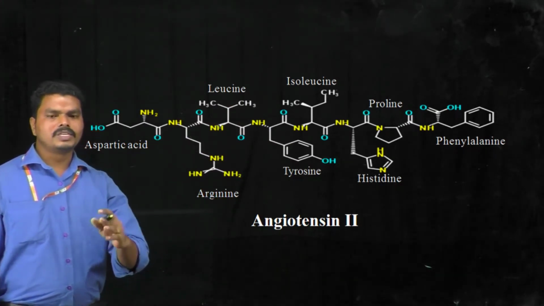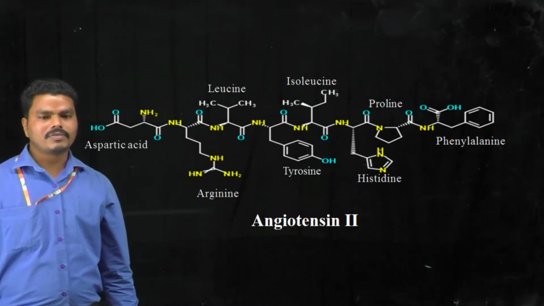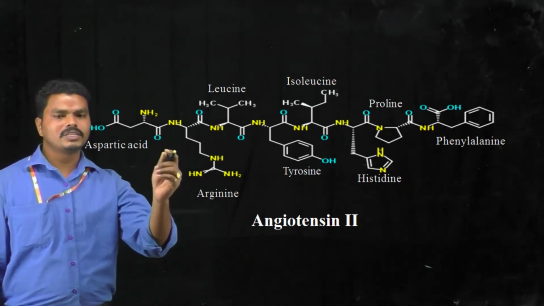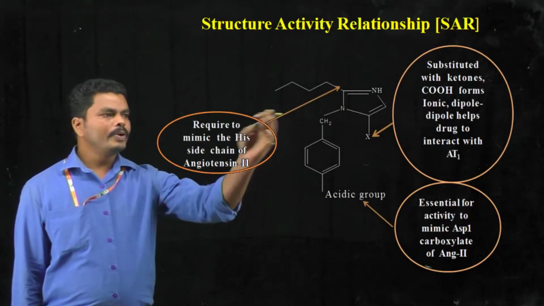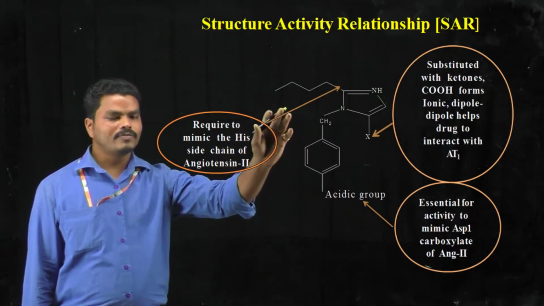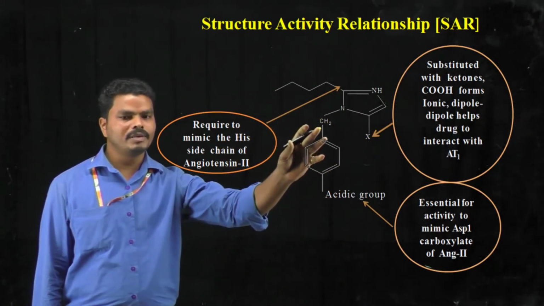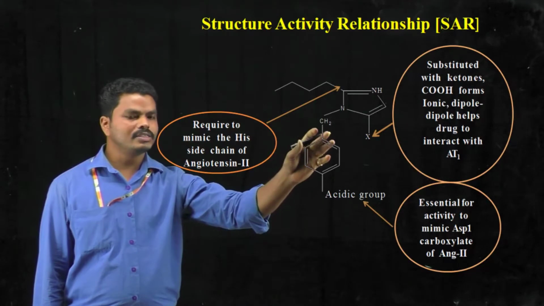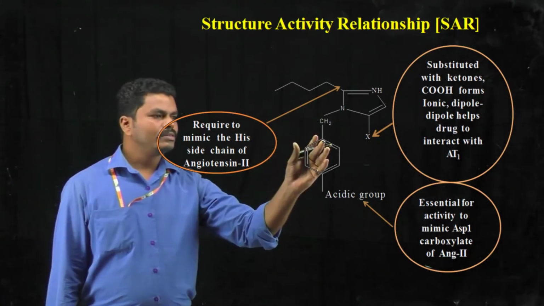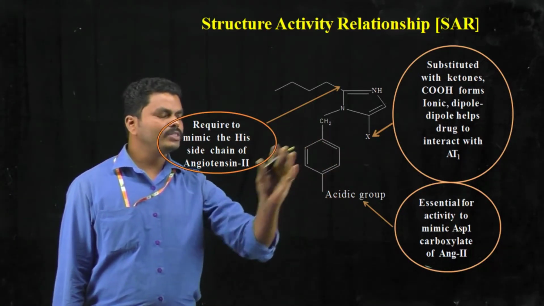In the structure activity relationship of these angiotensin receptor antagonists, the pharmacophores or different functional groups present in the basic structure will mimic some of the sites of angiotensin 2.